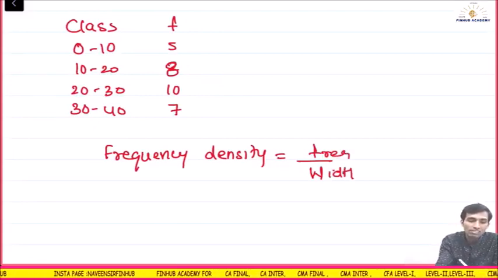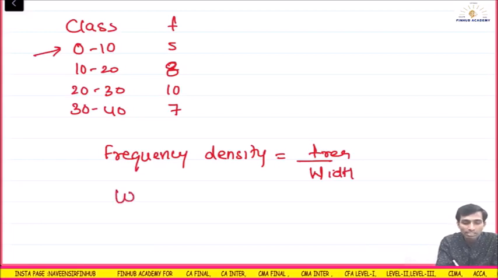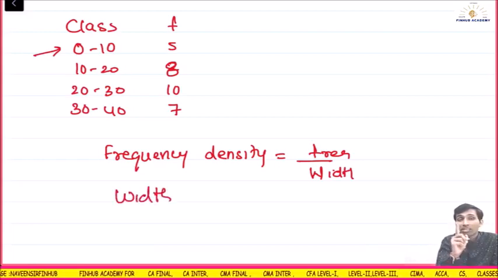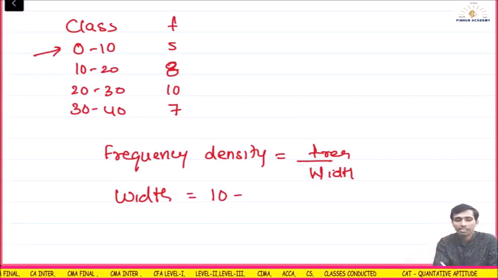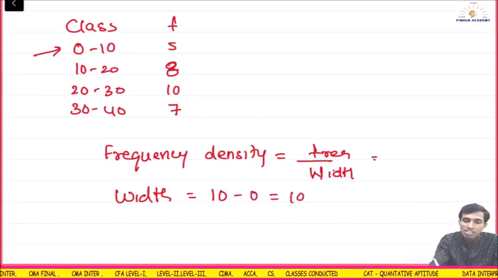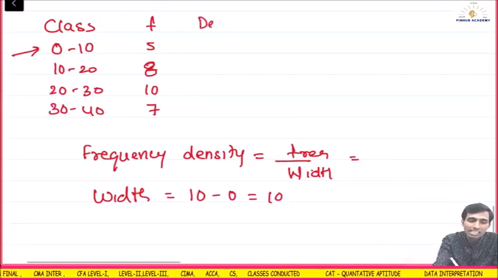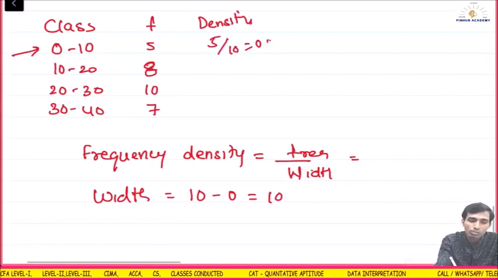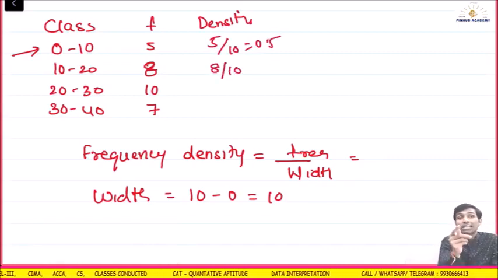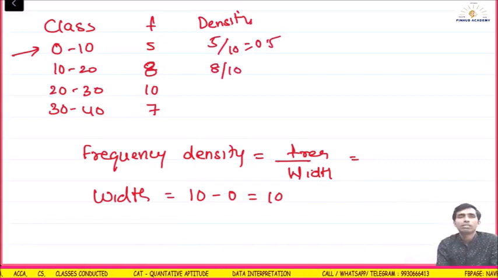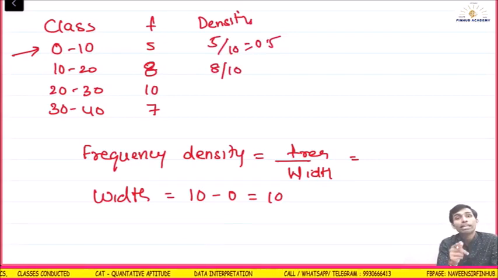Understood? What is the width here? How do we calculate the width? Width is not upper class limit minus lower class limit; it is upper class boundary minus lower class boundary. Is it continuous? Yes. So these are the boundaries. 10 is the upper class boundary, not limit. 10 minus 0, the width is 10. So the density here will be 5 upon 10, so the answer is 0.5. Then 8 upon 10, again 20 minus 10, the width is 10. It may or may not be the same. Understood? So be careful.